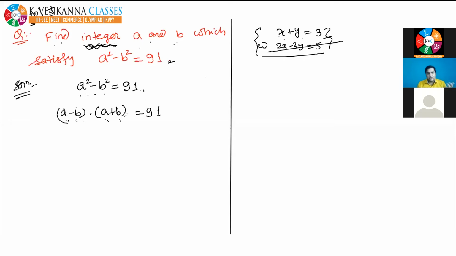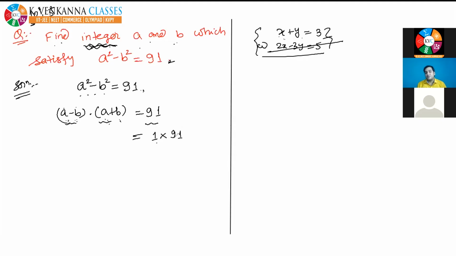So here what we see is the left hand side is a product of two integers. So let's break the right hand side also as a product of two integers. Okay, so think about it. How can we break this 91 into a product of two integers? Yes, tell me. Yes, 13 into 7, but before that I can also break it as 1 into 91. All possible factorizations into two integers you have to do, not only one.